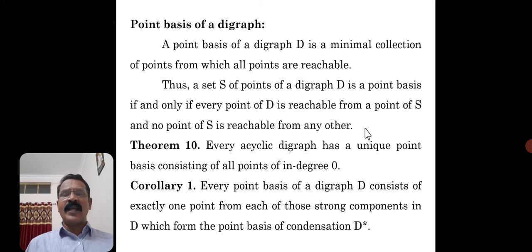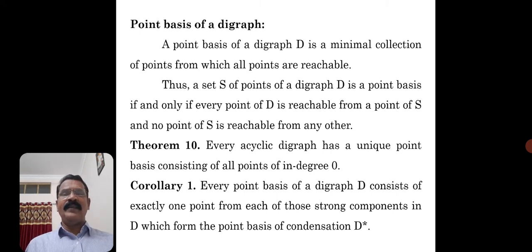Now another concept is the point basis of a digraph. What is the point basis of a digraph? A point basis of a digraph D is a minimal collection of points from which all points are reachable. Reachable: if I say AB is an arc, AB is an edge, then AB is an arc, it implies B is reachable from A. That idea you should remember.